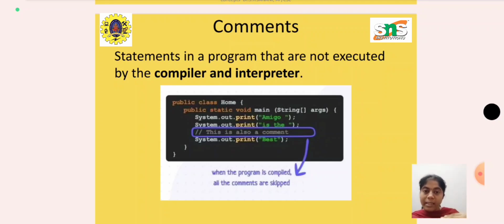While reading your code itself, you are able to know what is happening inside a particular line. So that information has to be given in your code itself. That is what commenting is. In short, these are the statements in a program that are not executed by the compiler or interpreter.